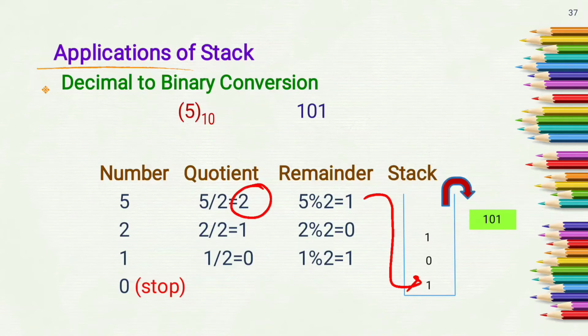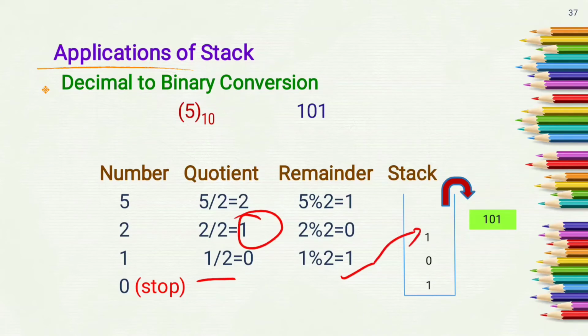Now the number is equal to the quotient part, that is 2. Again we divide the number by 2 and get the quotient 1, and using the modulus operator we get the remainder 0. We push this remainder 0 into the stack. Now the number is 1 because the quotient part is 1. Again we divide 1 by 2 and get the quotient 0 and remainder 1. So push this remainder into the stack. Now the quotient part is 0, so the number becomes 0 and we have to stop.